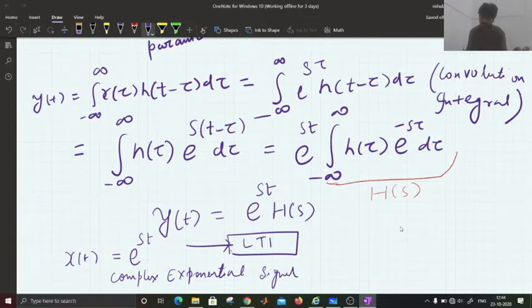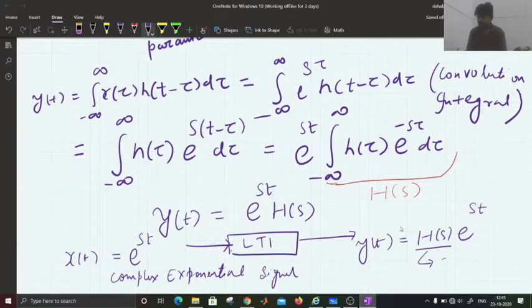So for this particular input, we get an output y of t equal to the same complex exponential multiplied by some factor. This is the system factor.